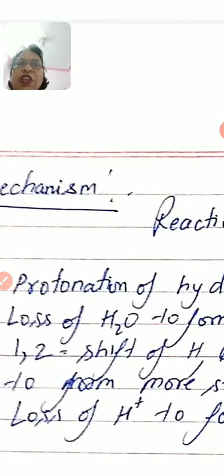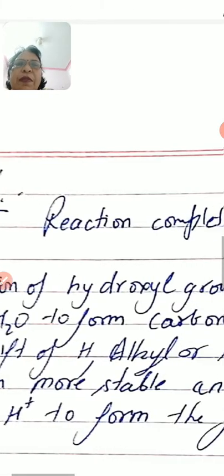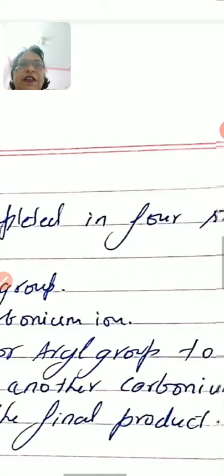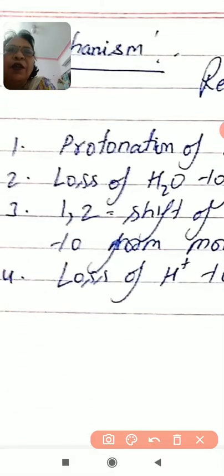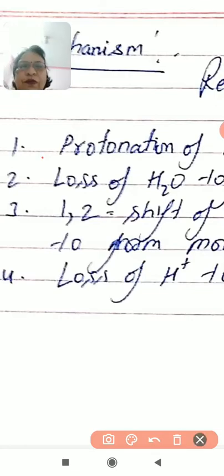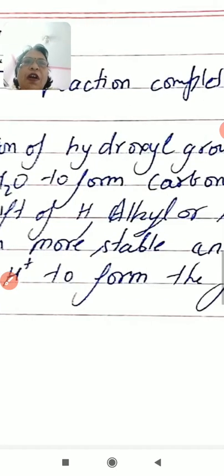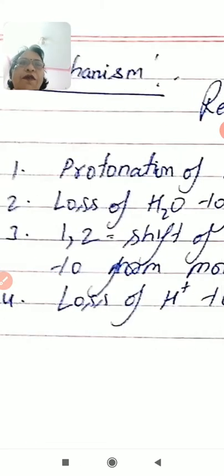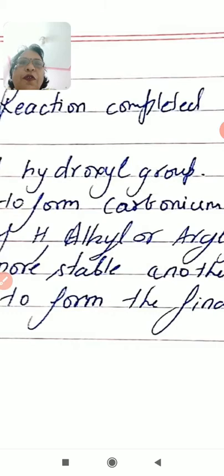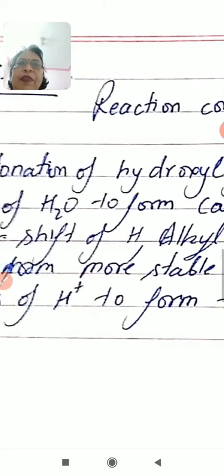Now come to the mechanism. This reaction is completed in 4 steps. First step, protonation of hydroxy group. Second step, loss of water molecule to form the carbonium ion.